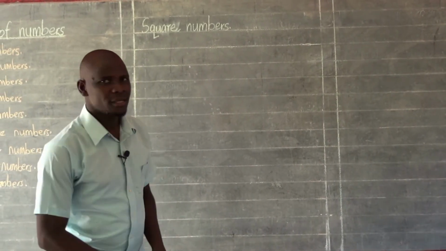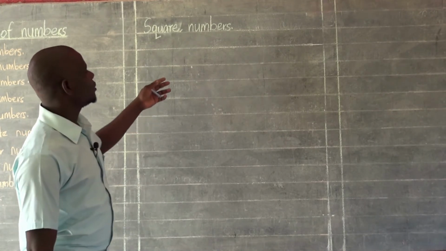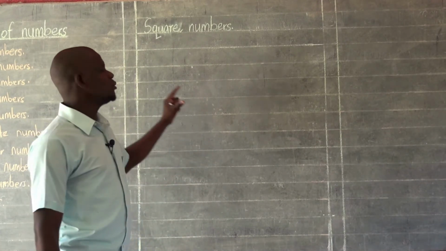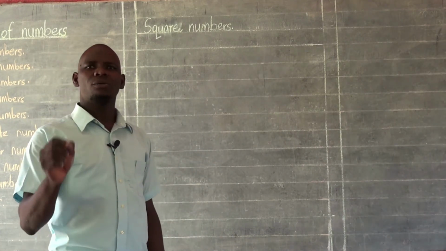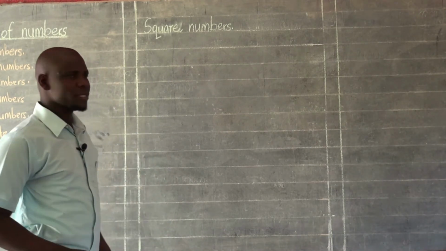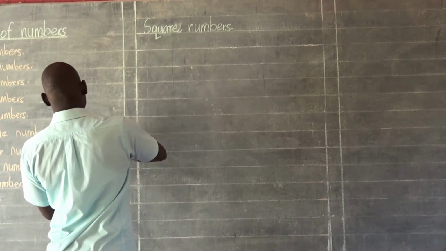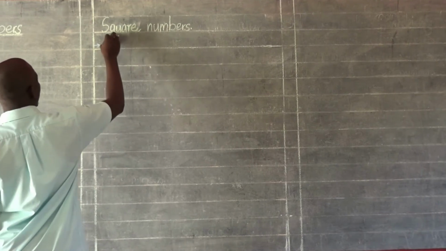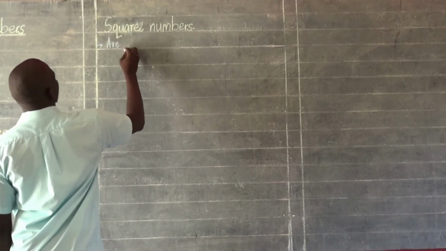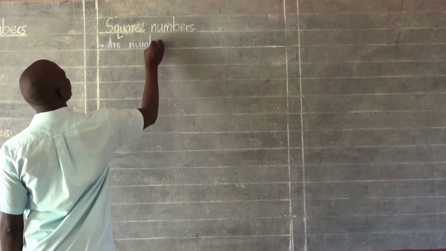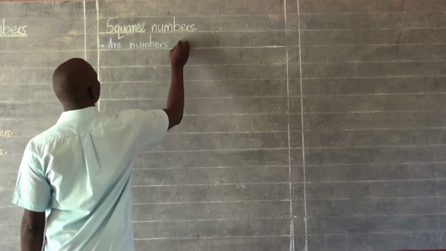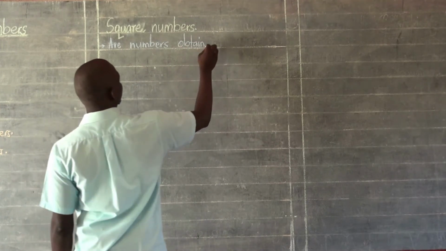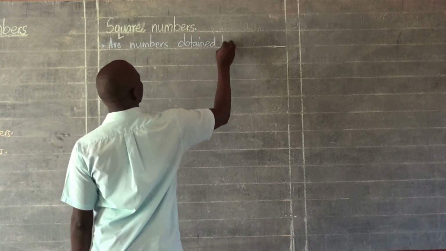Are we understanding? So before we go practical on finding square numbers, I'm going to write here two statements which guide us on how to come up with what we call square numbers. And look at the chalkboard carefully. Of course, the first statement I'm going to write here is: square numbers are numbers obtained